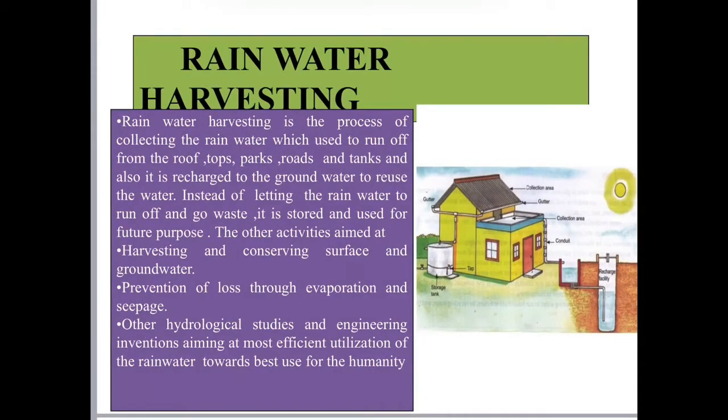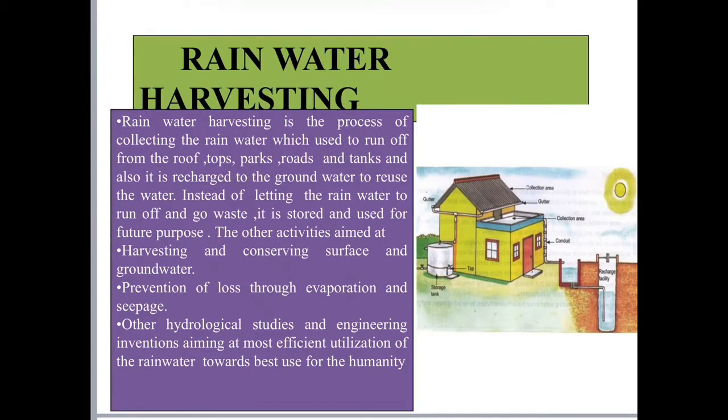And let's see what is rainwater harvesting. Rainwater harvesting is the process of collecting the rainwater which used to run off from the rooftops, parks, roads and tanks, and also it is recharged to the groundwater to reuse the water. Instead of letting the rainwater run off and go waste, it is stored and used for future purposes.